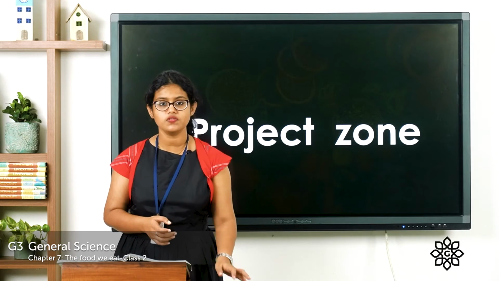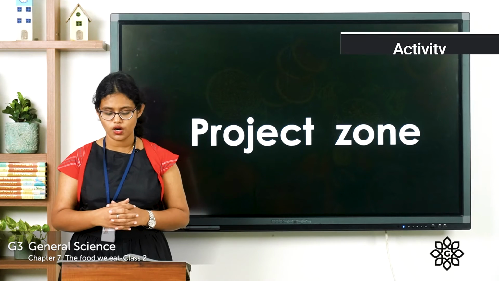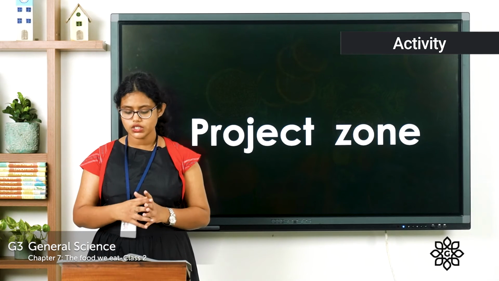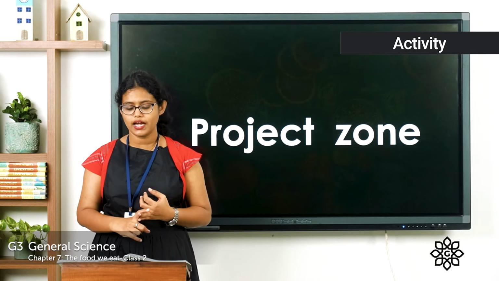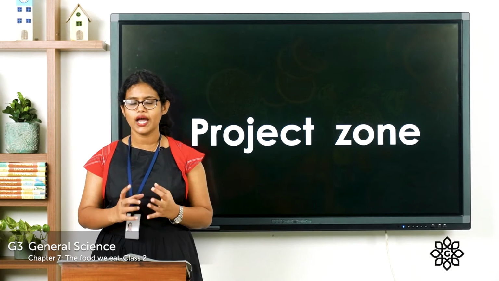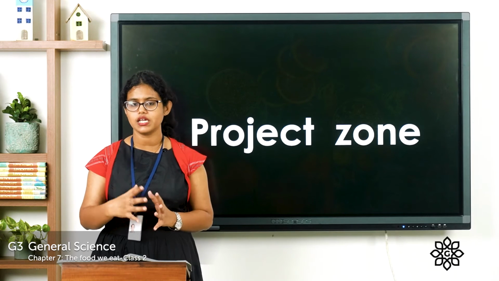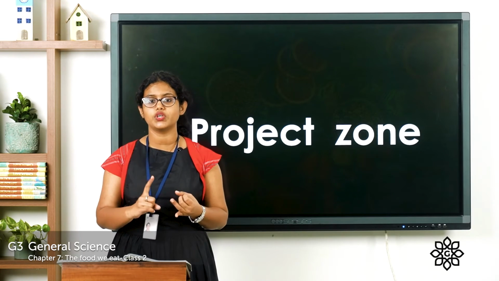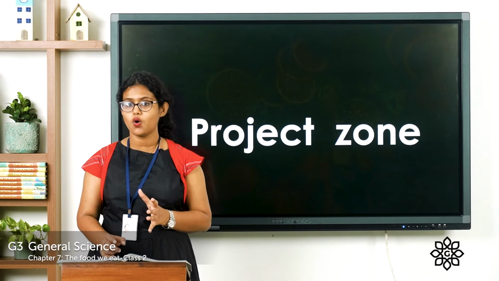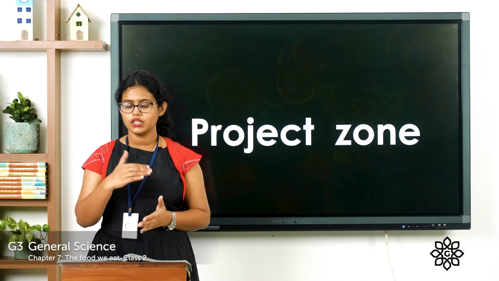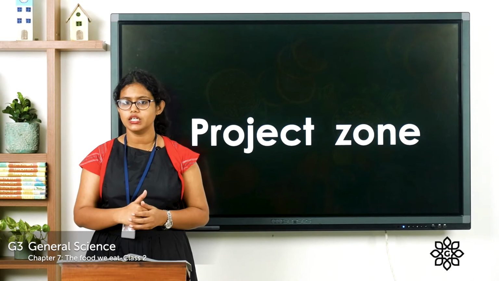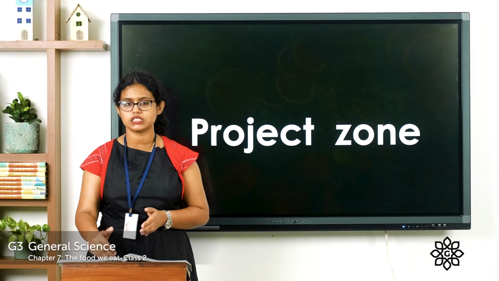And next we have a project. Here what you have to do is, what did you eat for breakfast, lunch and dinner yesterday? You have to make a list of food items that you had for your breakfast, your lunch and your dinner. And then you have to write it down in the space given. Then you have to group these food items in the given table. Below that you can see a table there.